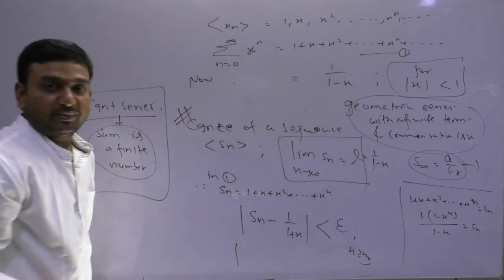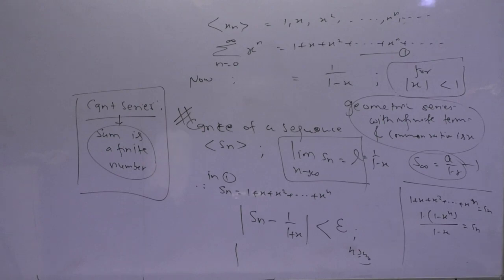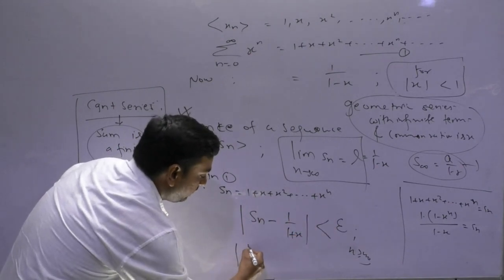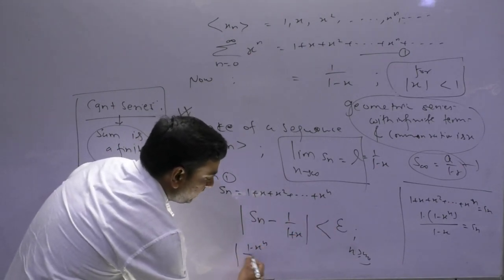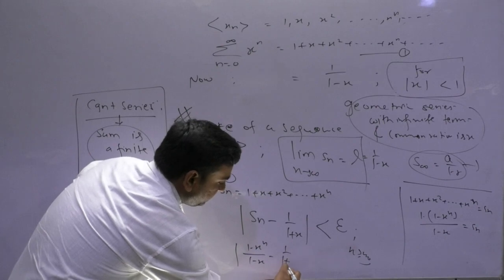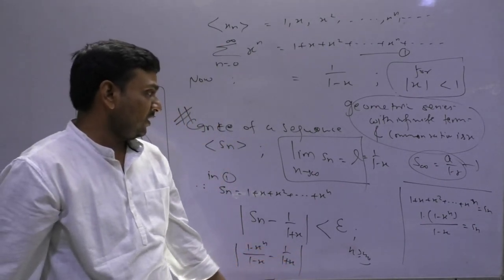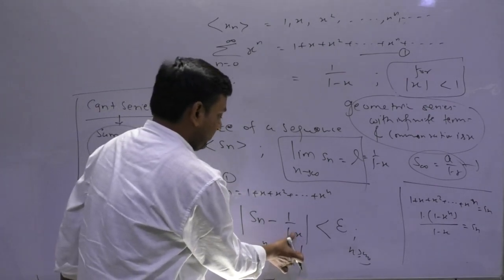Is it visible? Let me check it. Yes, it is visible. So Sn here is what? 1 minus x raised to the power n upon 1 minus x, minus 1 upon 1 minus x.